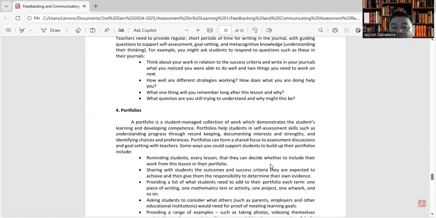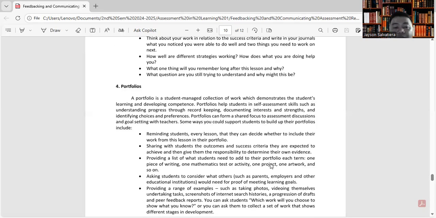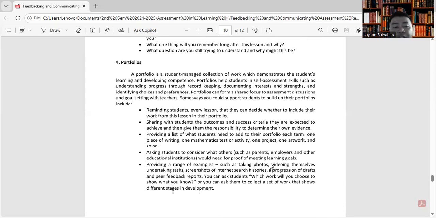Some ways you could support students to build up their portfolios include reminding students every lesson that they can decide whether to include their work from this lesson in their portfolio. Another, sharing with students the outcomes and success criteria they are expected to achieve, and then giving them the responsibility to determine their own evidence. Next is providing a list of what students need to add to their portfolio each term: one piece of writing, one mathematics test or activity, one project, one artwork, and so on.